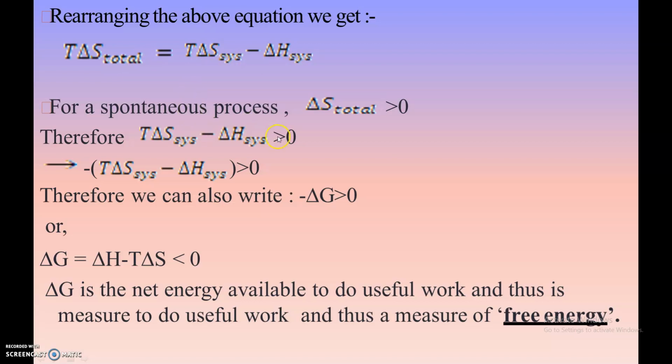For a spontaneous process, delta S total, that is the total entropy change, is always greater than 0. So if we substitute here, we will get the value. Therefore, we can also write that minus delta G should be greater than 0. So for a spontaneous process, the negative value of Gibbs free energy must be greater than 0. Only then can we say a process is a spontaneous process.